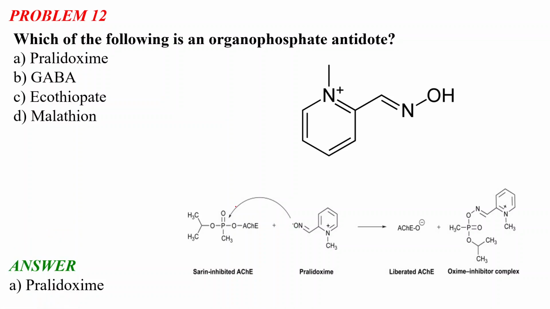So there is a liberation of H plus from this molecule, and if the H plus is liberated, we get this O minus, and this O minus will attack this phosphate, and this oxygen will be liberated, and when it is there, we will get P-O minus, and there will be O here with this N, and we have O, and then the acetylcholine esterase molecule, and when this negative charge comes back to form a double bond with the phosphorus, this molecule is liberated and we get this molecule.